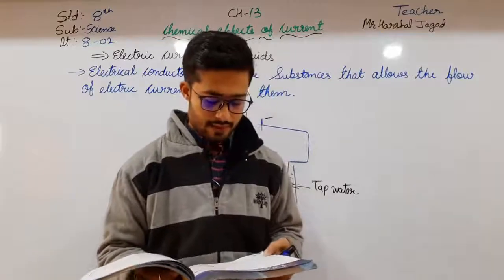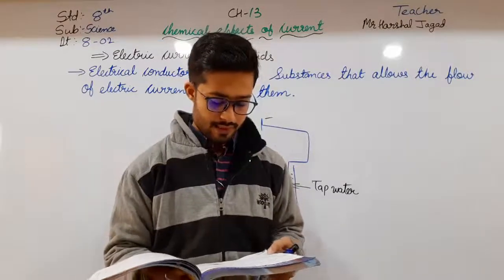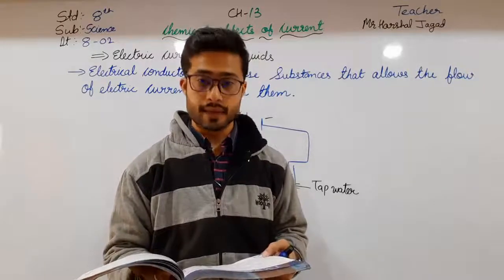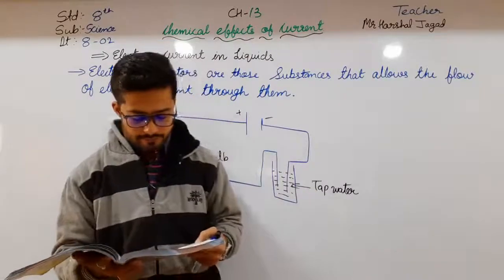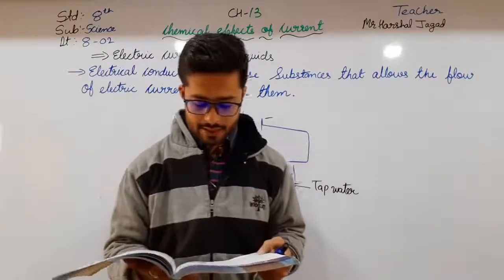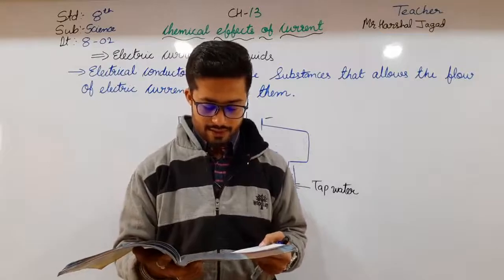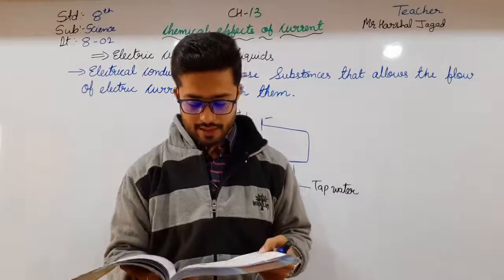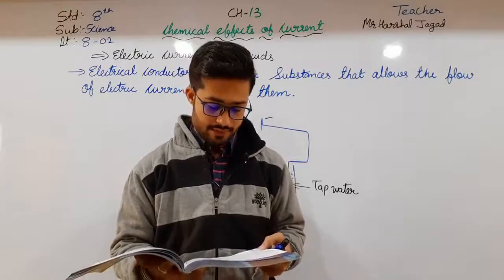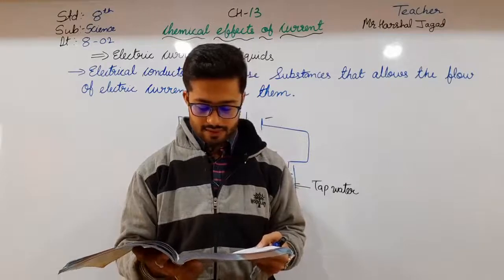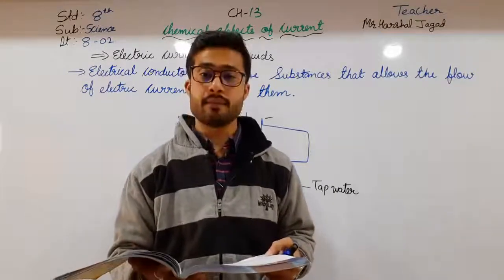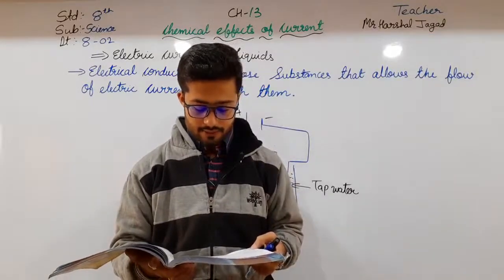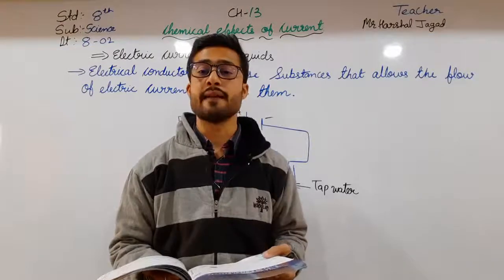You will see that the LED lights up, so you know that an electric current cannot pass in a circuit unless it is complete. You can see from the picture that the free ends of the two wires are not touching each other, which should mean that the circuit is not complete. Electric current can pass through such a setup only if the water in the plastic cup provides a conducting path. Then the conclusion: this means the electric current is passing through the tap water and the LED is lighting up.